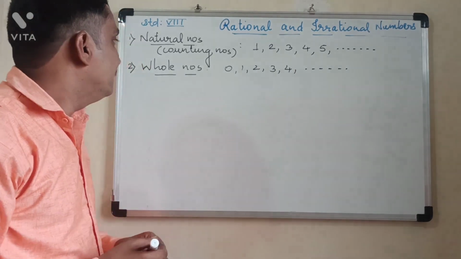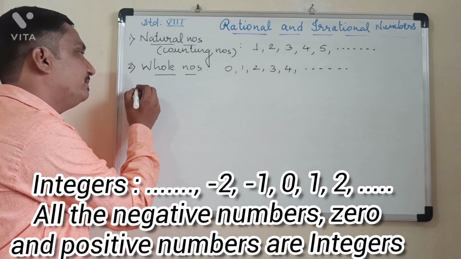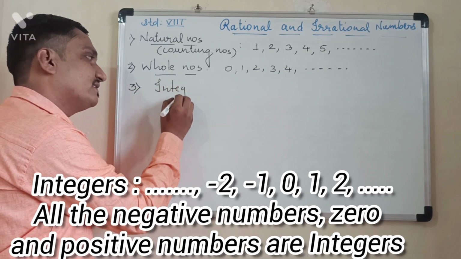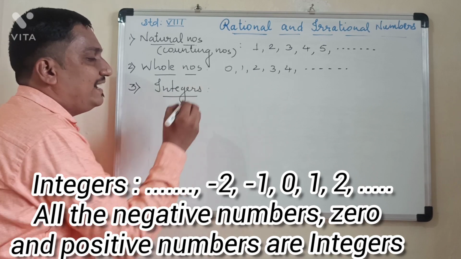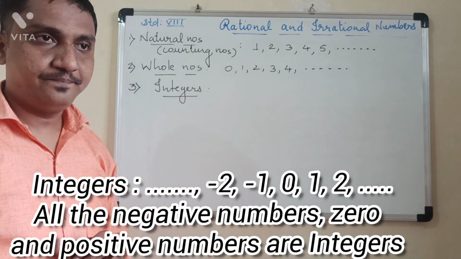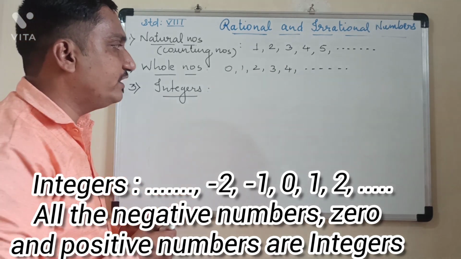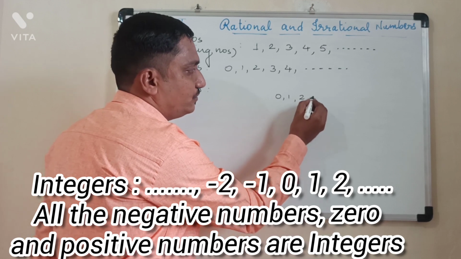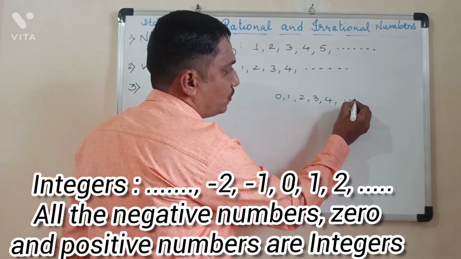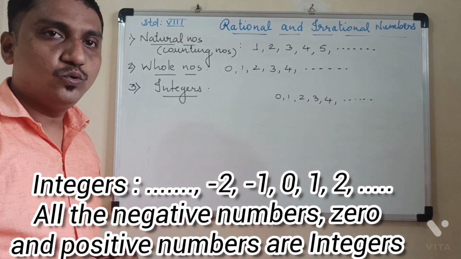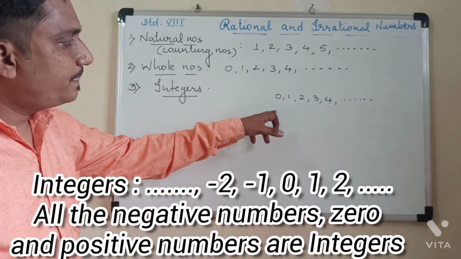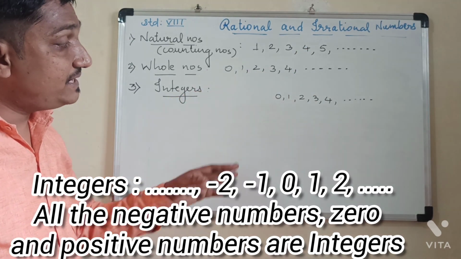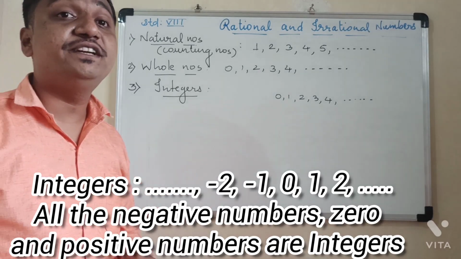Then after natural numbers and whole numbers, we studied integers in 6th standard. You had a separate chapter on integers. So I will write first all the whole numbers, the numbers which we count from 0, 1, 2, 3, 4, so on till infinity. So this is 0. And to the right side of 0 is 1, then 2, then 3. The numbers to the right side of 0 are positive numbers.